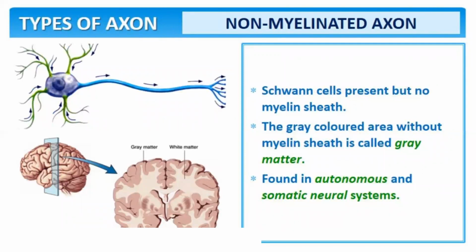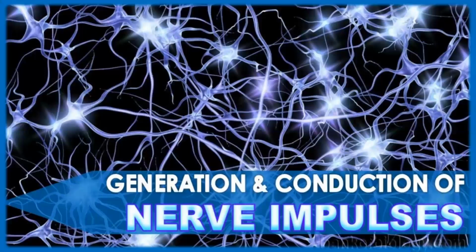The other ones are non-myelinated axons. As you can see on the screen, the axon is without the myelin sheath. Schwann cells are present but no myelin sheath. The gray-colored area without myelin sheath is called gray matter. These are found in the autonomic and somatic neural systems.